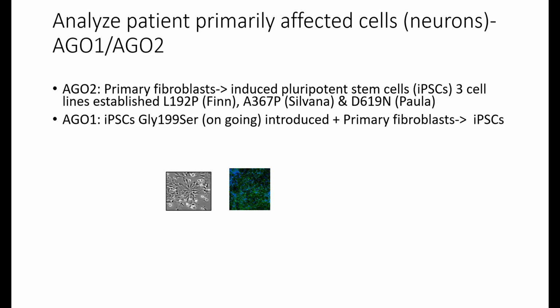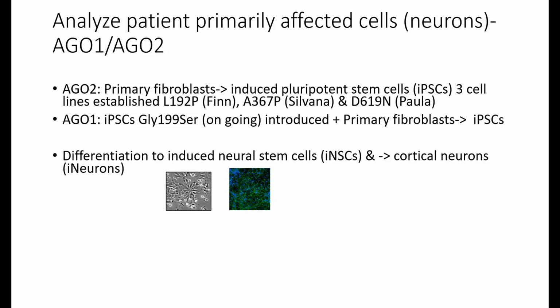And for AGO1, we didn't differentiate from fibroblasts, but we introduced this mutation into the cell. So we've seen the 199 serine, which some of you have. I took this one because it's one of the most recurrent ones, and also because of Oli a bit. And so we will currently work on this cell. We are generating this cell, and we can do the different analyses, differentiate them into neurons, and do this kind of analysis.